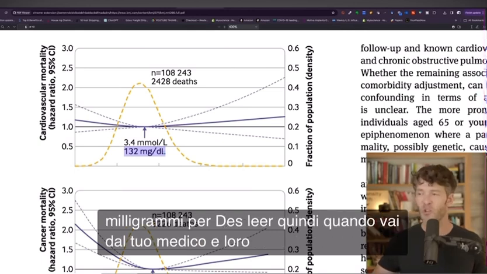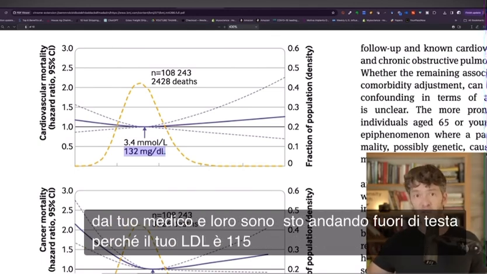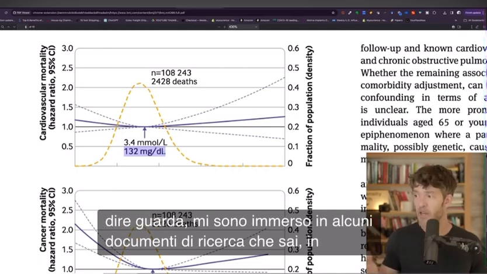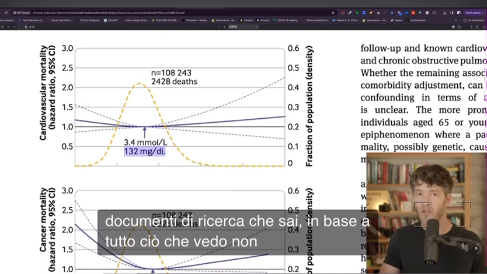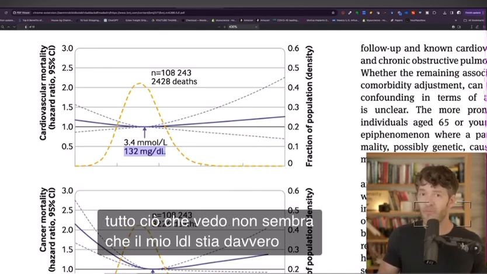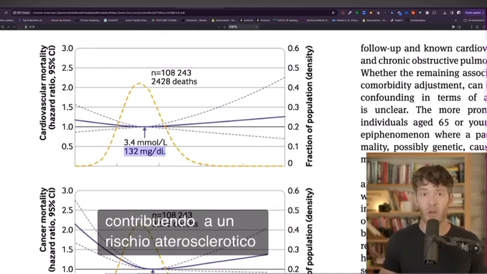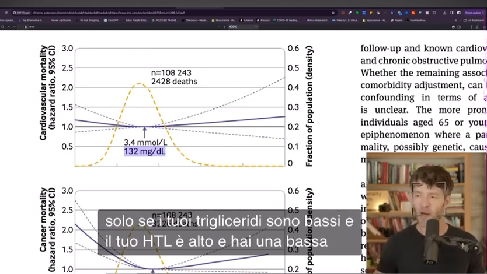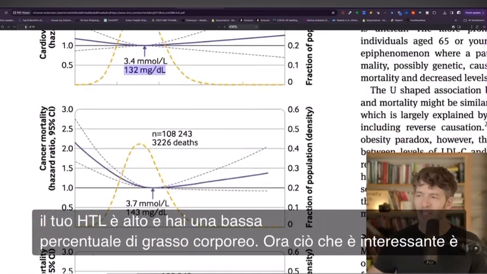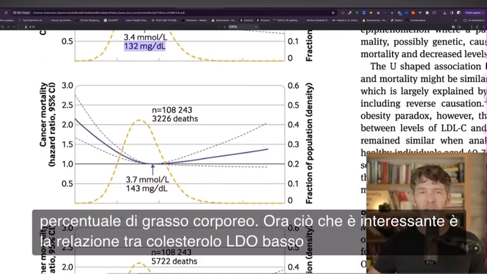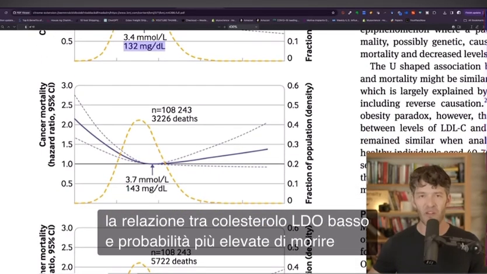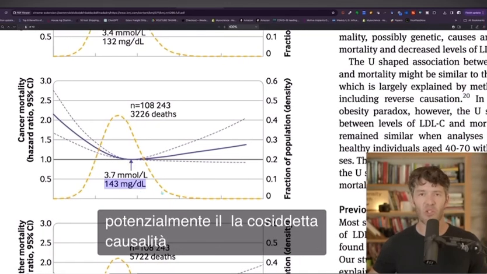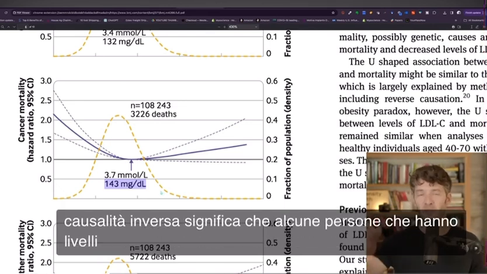So when you go to your doctor and they're freaking out because your LDL is 115 or 140, you might want to take a screenshot of this and say, look, I've been diving into some research, doc. Based upon everything that I see, it doesn't appear that my LDL is really probably contributing to a significant atherosclerotic risk, especially if and only if your triglycerides are low and your HDL is high and you have low body fat percentage. Now, what's interesting is the relationship with low LDL cholesterol and higher odds of dying from cancer. And this highlights potentially this so-called reverse causality, meaning some people that have really low LDL cholesterol